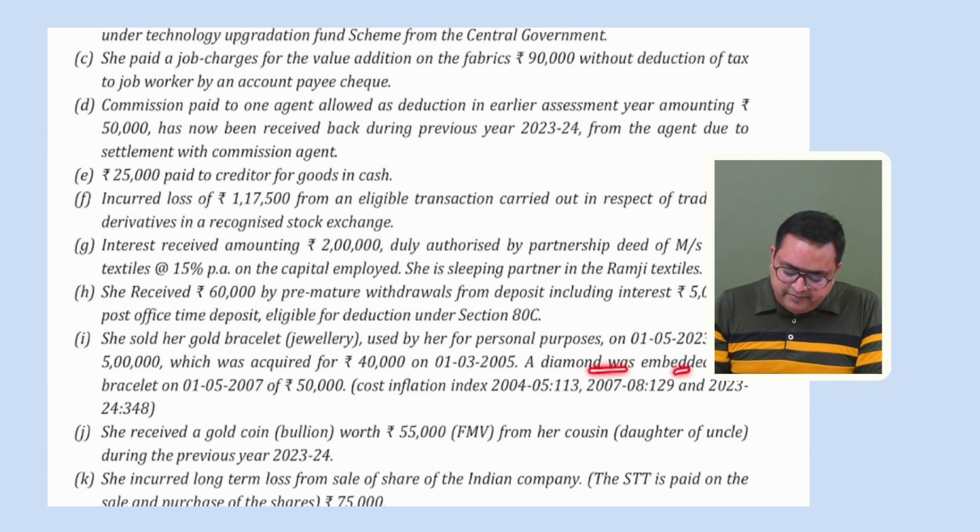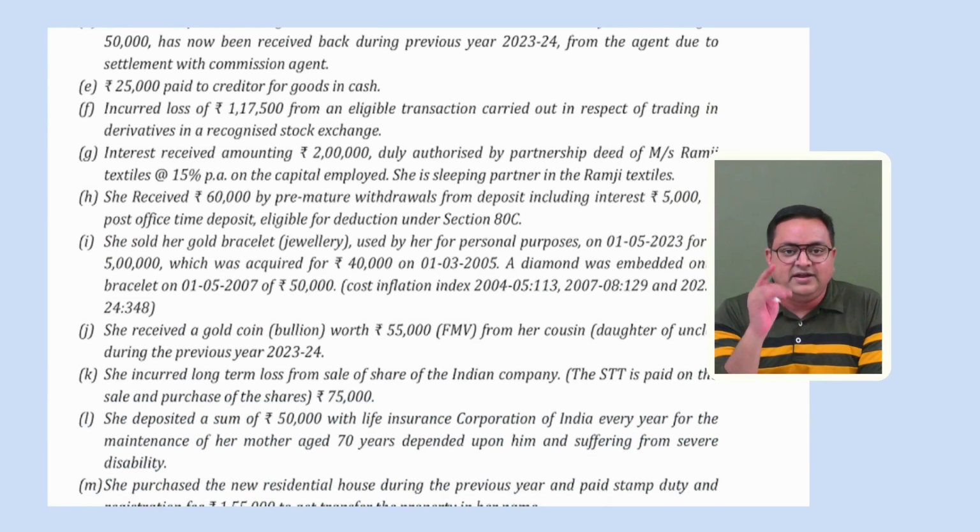A diamond was embedded onto the bracelet on 1/5/2007. What is it? Cost of improvement. So this is the 40,000 cost of acquisition. Please index it. This is the cost of improvement. CII is given to you. This is an easy point. You can calculate your long-term capital gain. And if there is a long-term capital gain, it is a special income. You have to pay tax at a rate of 20%, right?